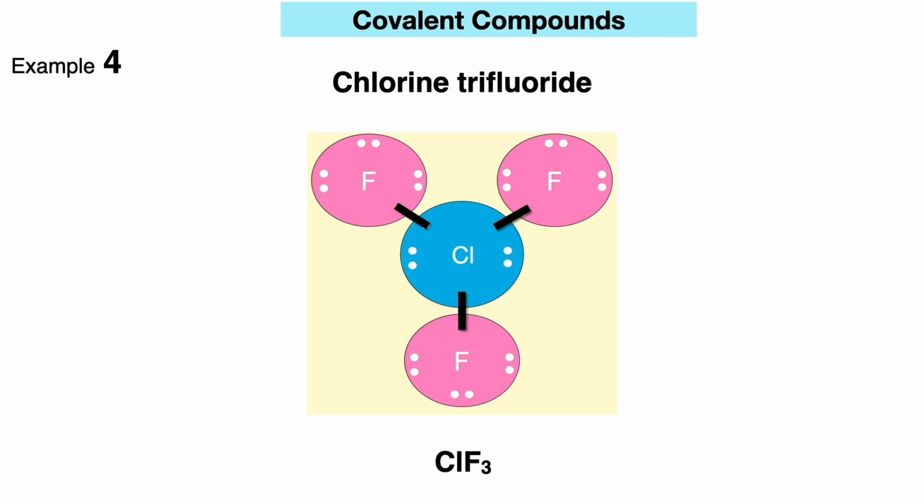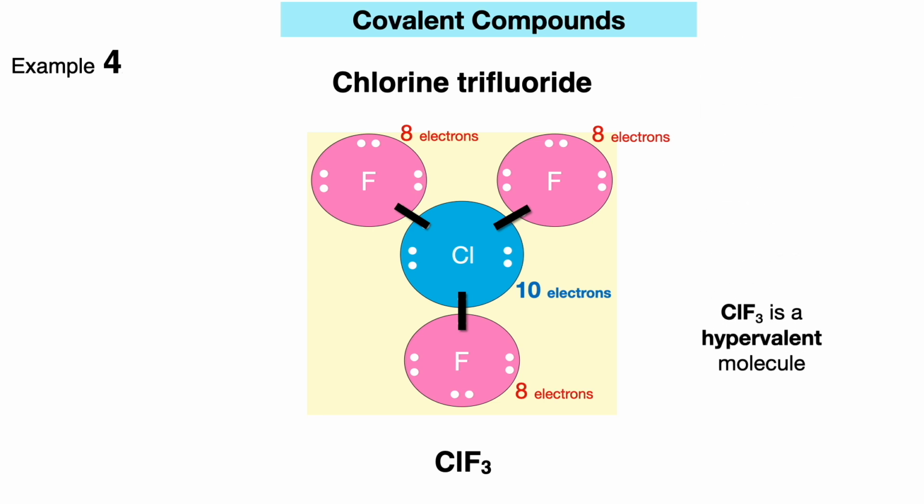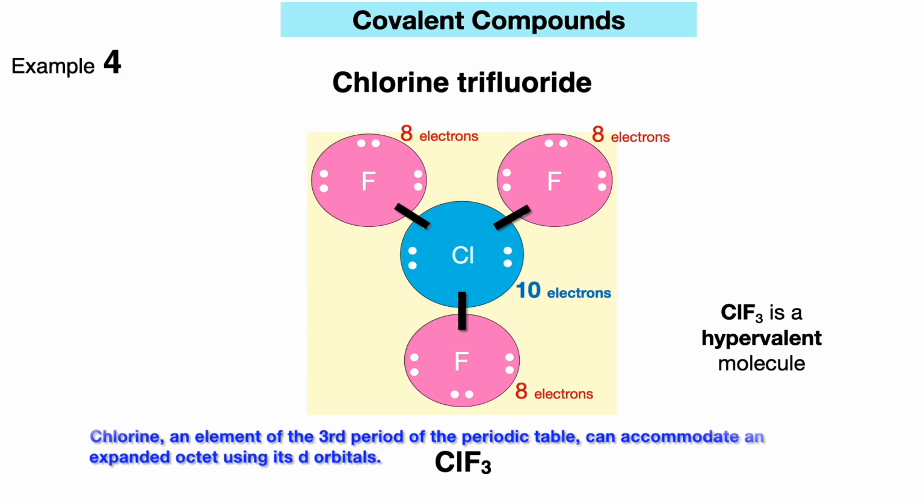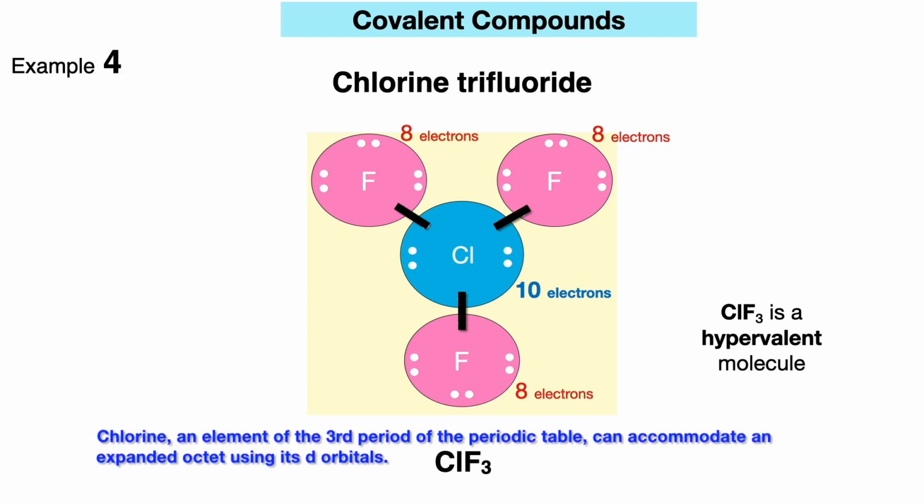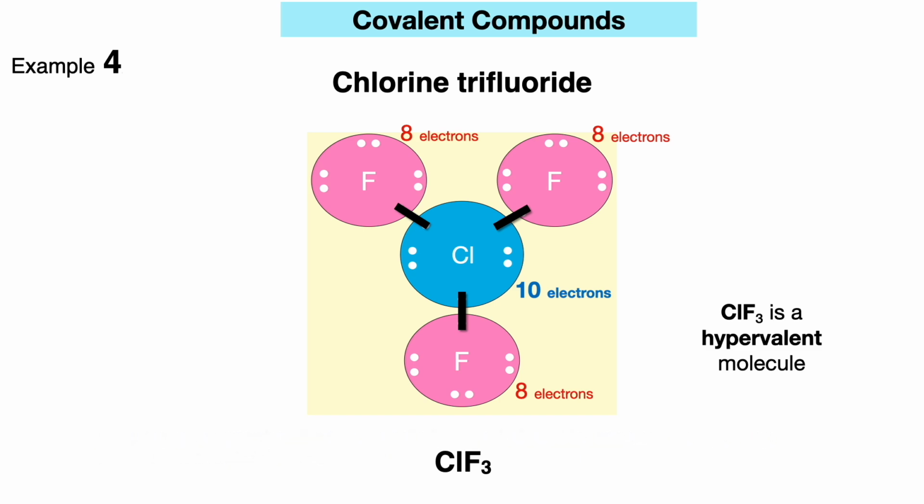This allows each fluorine atom to achieve an octet. However, chlorine, the central atom, ends up with 10 electrons, 7 valence electrons of its own, plus 3 shared from fluorine. Is it incorrect? No. It is valid because ClF3 is a hypervalent molecule where chlorine, as an element belonging to the third period of the periodic table, can accommodate an expanded octet using its d orbitals.